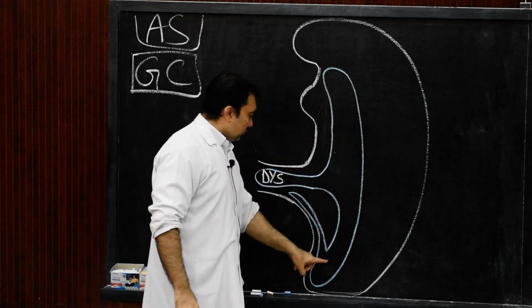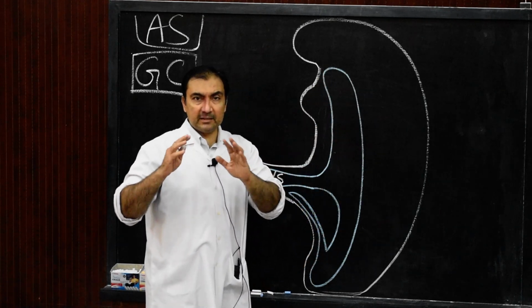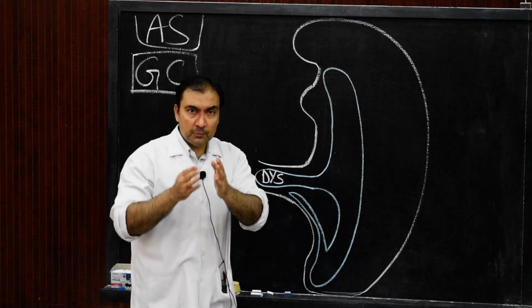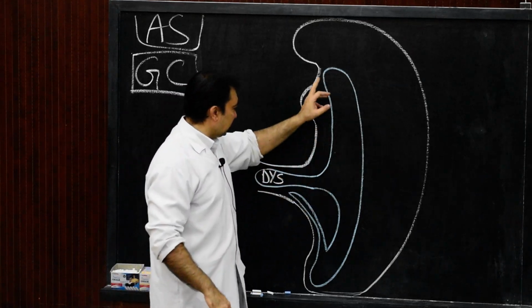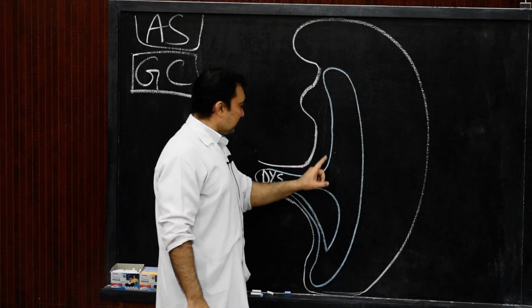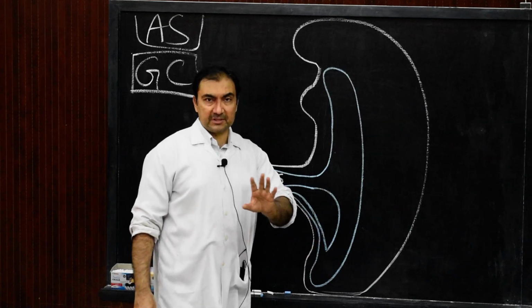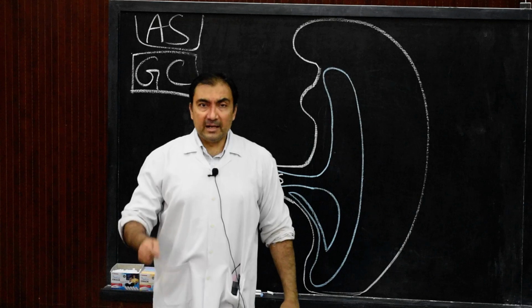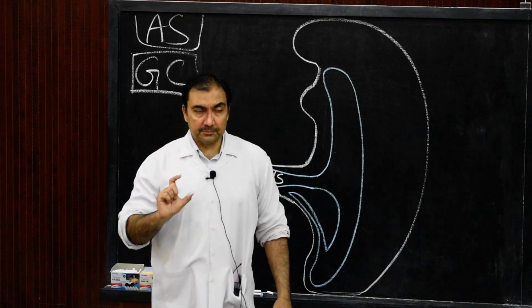Similarly, it will develop into the entire mucous membrane, the mucous lining of the entire alimentary tube, as well as the glands of the alimentary system. So the endoderm of the definitive yolk sac will develop into these two structures: the mucous lining of the alimentary tube as well as the glands of the alimentary system.